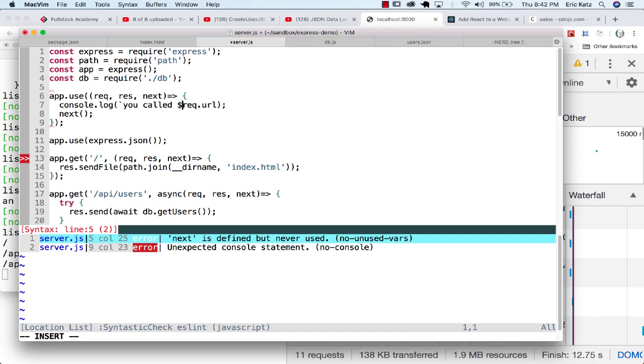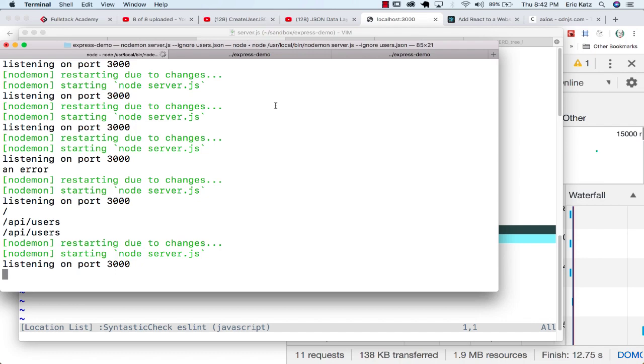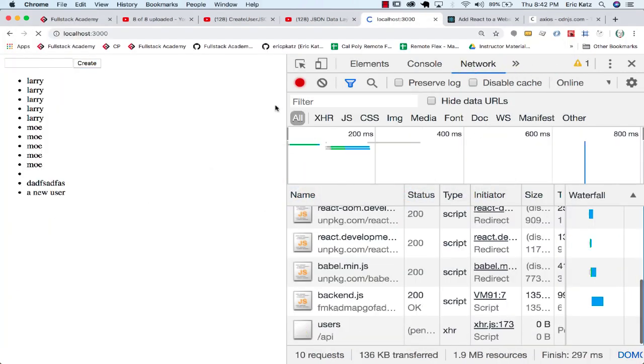This is just a string. You called request.url as a, and this is going to be the request.method. And so we could do this, and as long as there's not an error here, we could refresh this.